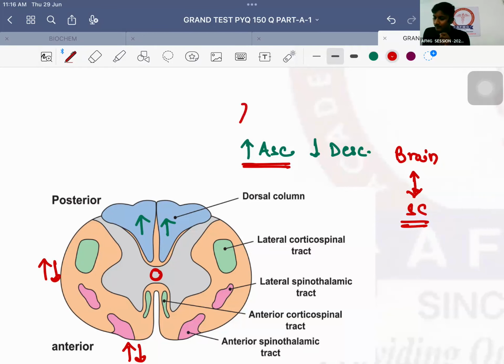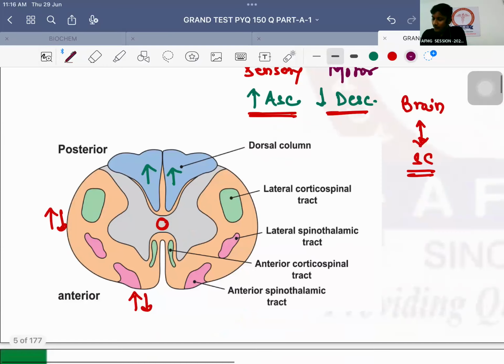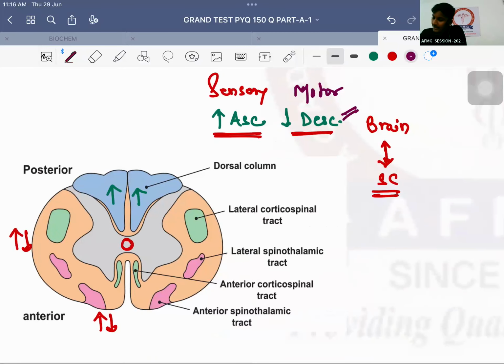These will be sensory. Why? Because they are carrying sensation from the spinal cord to the brain. Whereas descending tracts, जो brain से नीचे आ रहे हैं, they will definitely be motor. They will definitely be motor. No issues with this, anybody? Important is that.